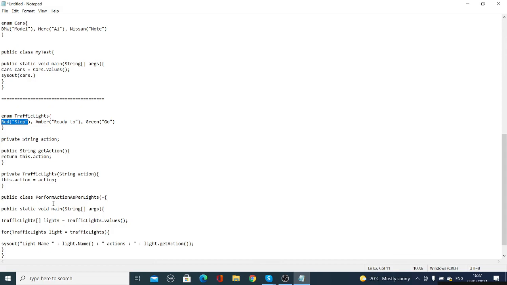Amber, action, ready to. Is it ready to go or ready to stop? So we have put ready to. Green, action, go.